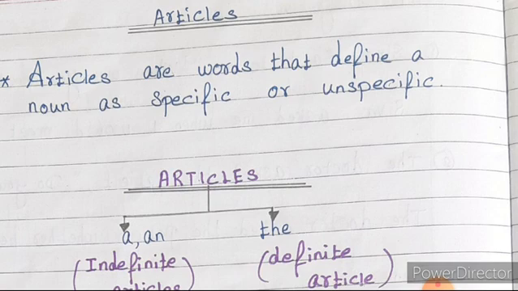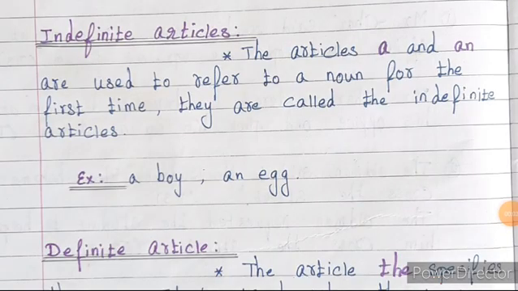Articles are divided into two categories: the definite article and the indefinite articles. A and an are known as indefinite articles, whereas the is known as the definite article. The definition for the indefinite article: the articles a and an are used to refer to a noun for the first time. They are called indefinite articles. Before a singular noun, you can use the article a, which refers to a noun for the first time.